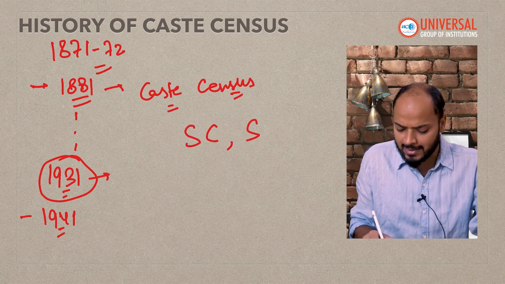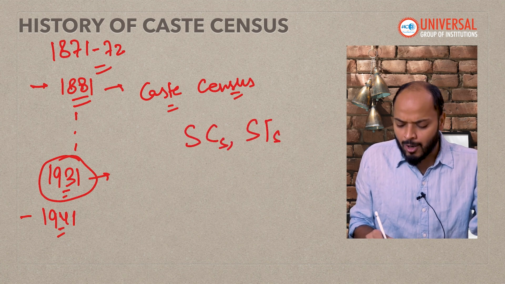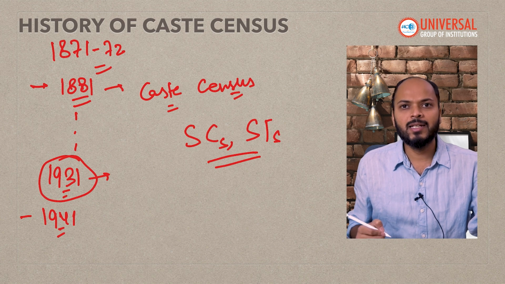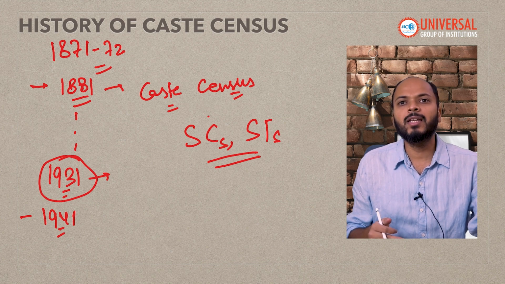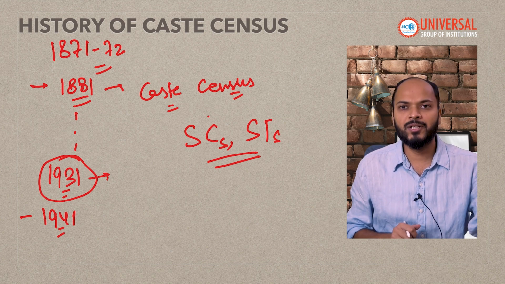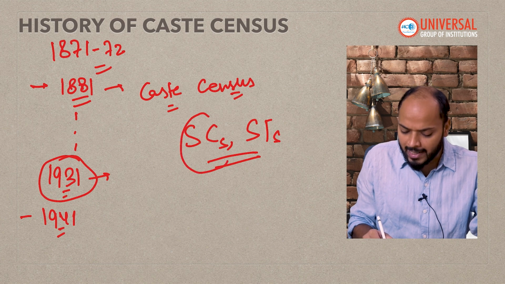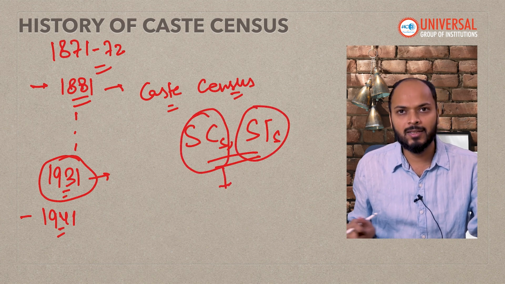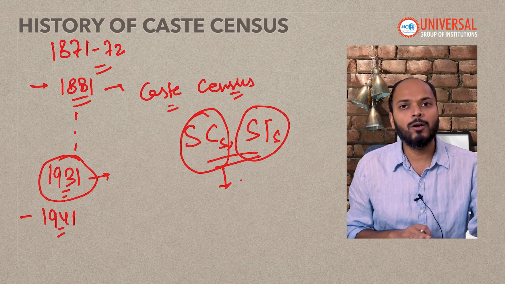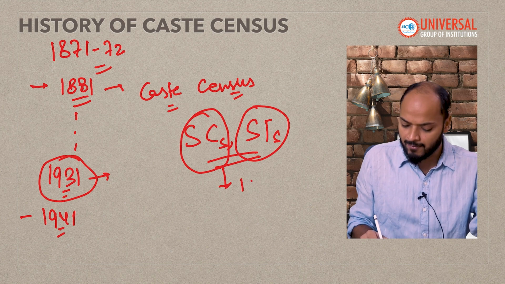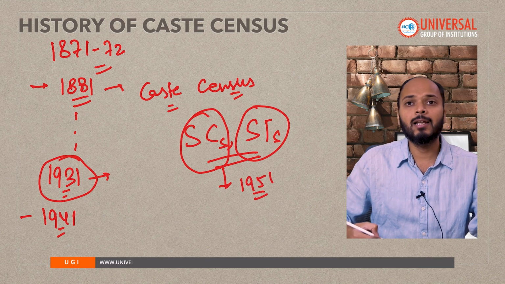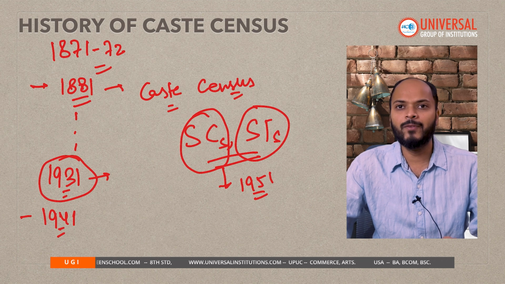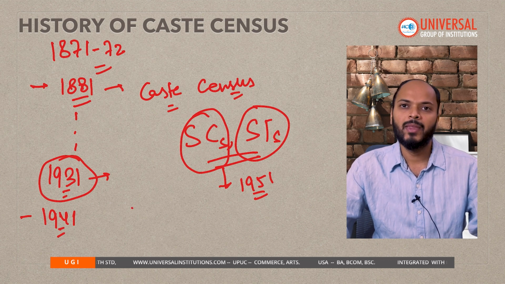I am talking about SCs and STs. Now how much reservation has to be given to these sections of society? For this we need their population data, and hence only the caste data of SCs and STs will be taken in the census, but not of any other caste. So from 1951 till now we are collecting the data of SCs and STs, but not of any other caste.